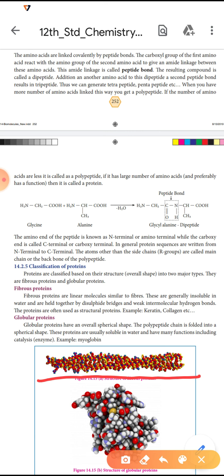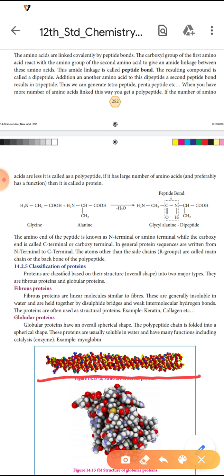These are generally insoluble in water. Fibrous proteins are held together by disulfide bridges and weak intermolecular hydrogen bonds.